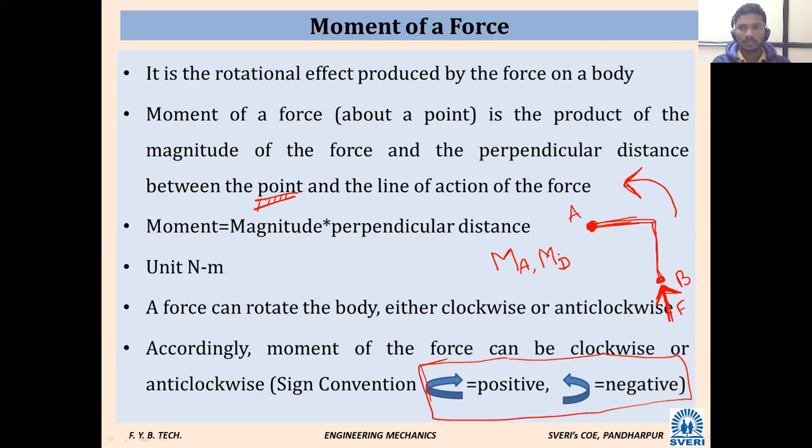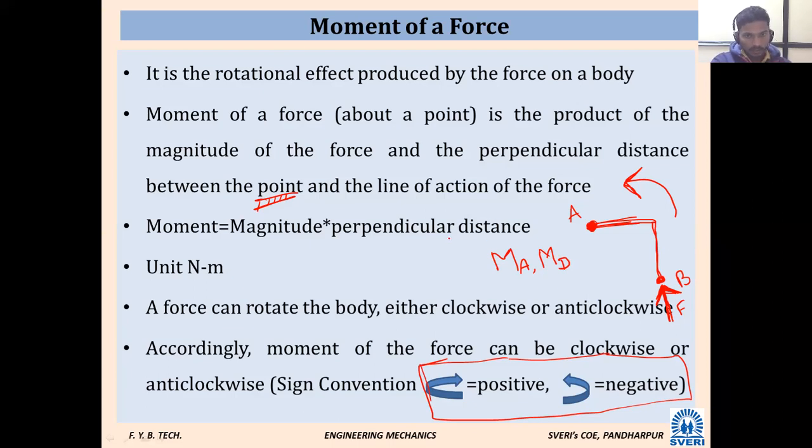If a force produces clockwise rotational effect, the moment is positive, and anti-clockwise is negative. That is how we have to consider sign convention.